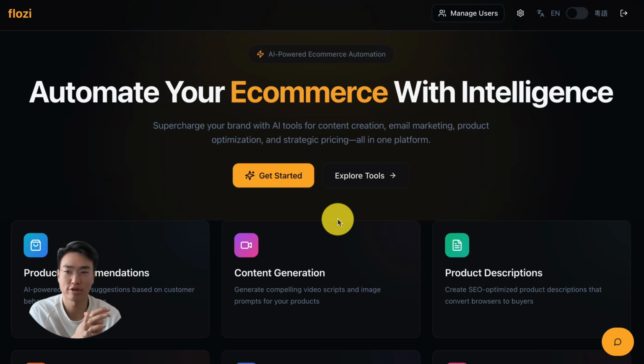I want to teach you guys how to use Flozi and what Flozi is. It is more than just a random tool to create your product and content generation. It is a tool that has been validated by 9 and 8 figures entrepreneurs. I can show you guys the fact that I've done that, but here we're trying to learn how to use